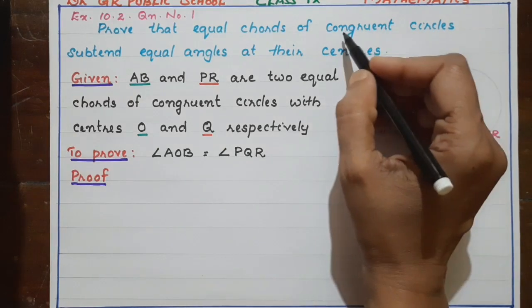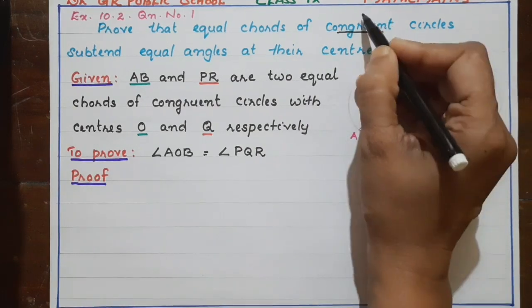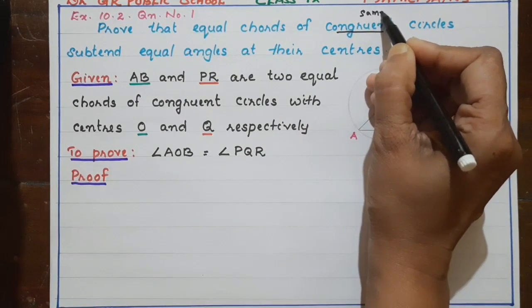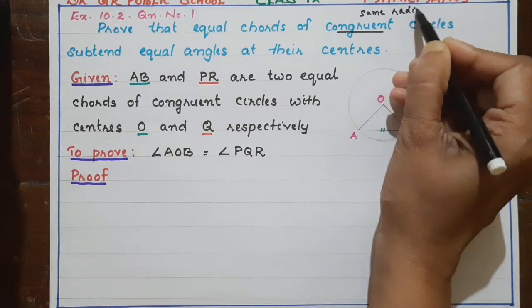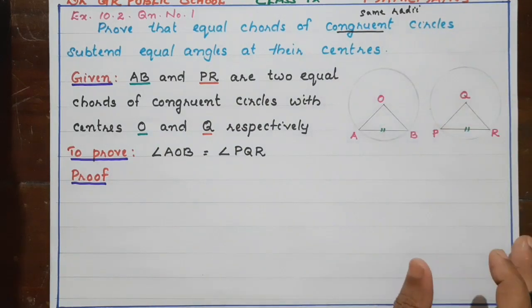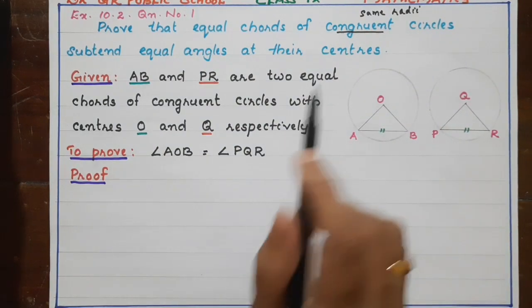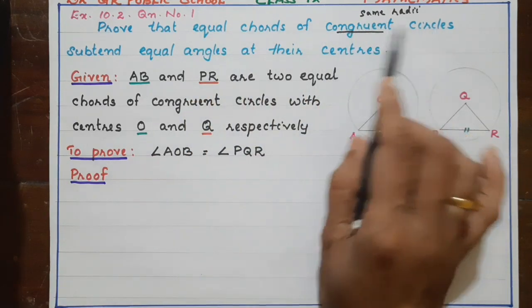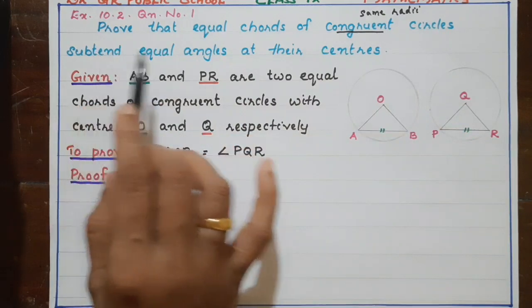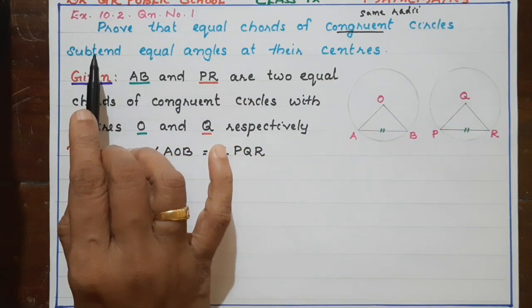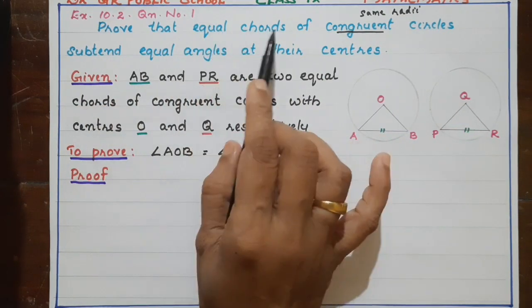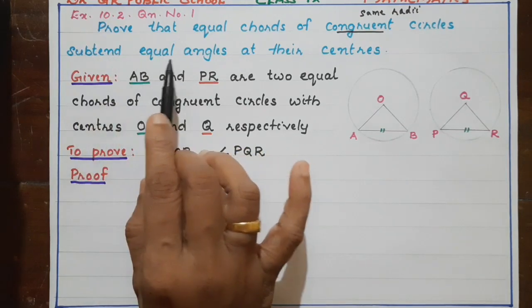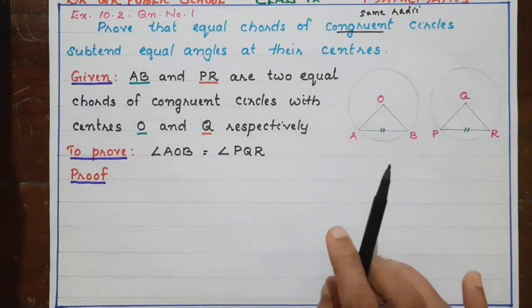Same radii are called congruent circles. Okay. If we are considering equal chords of congruent circles, what do we have to prove? These equal chords subtend equal angles at their centers.